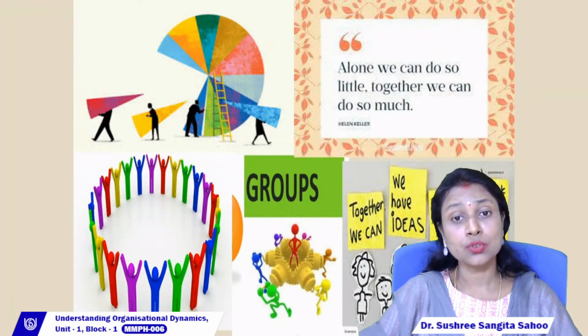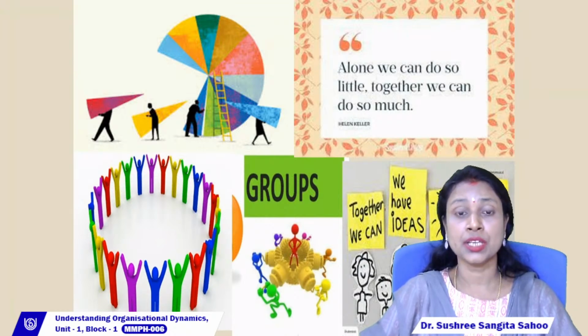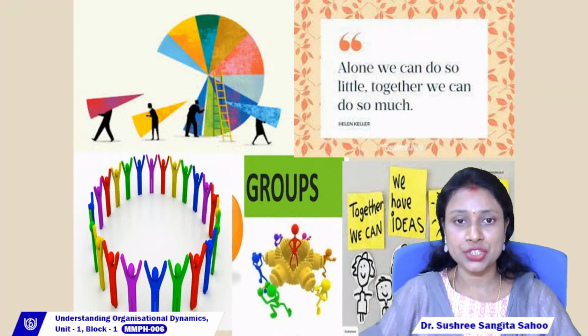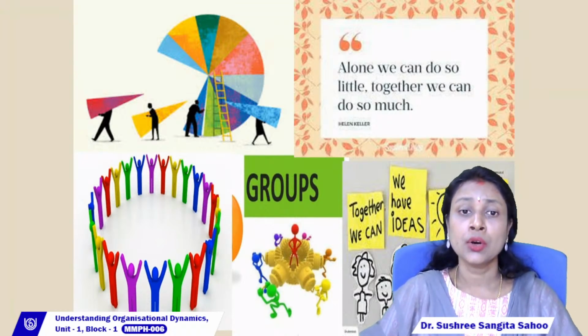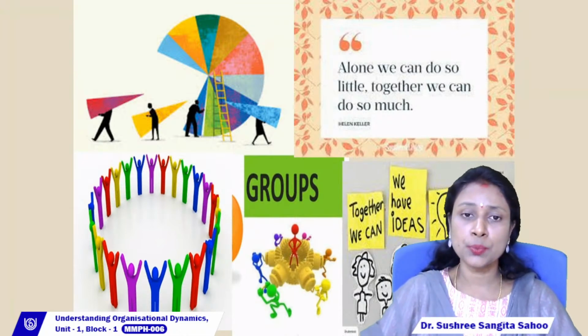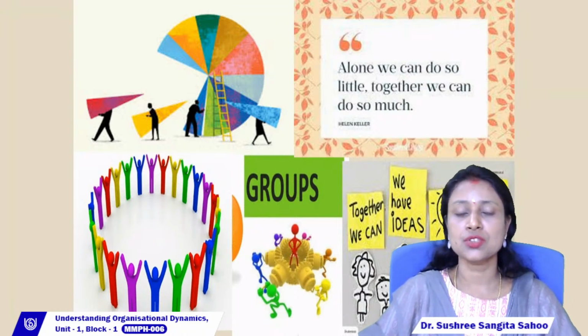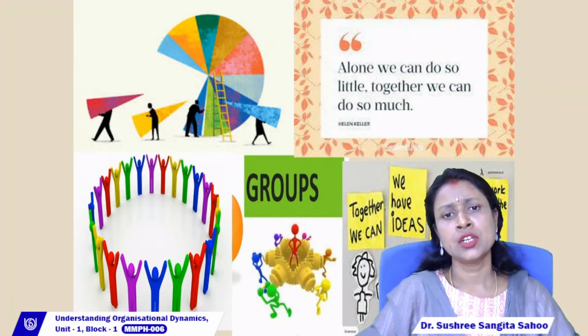We can also find groups among the managers, groups among the employees, and groups among the managers and employees, right? Simply we can say that a group means two or more people join together or work together for a common goal or purpose.